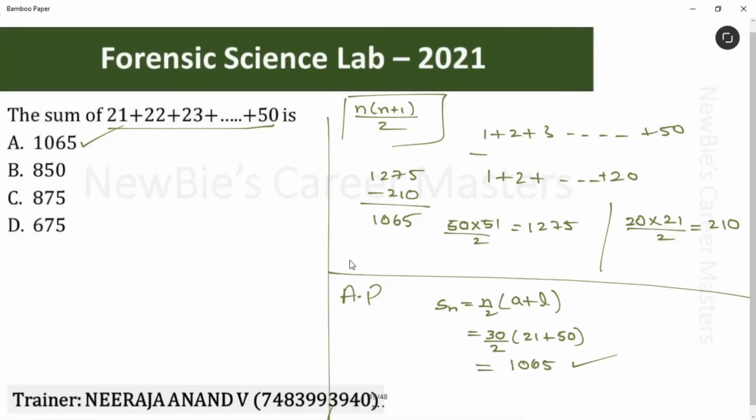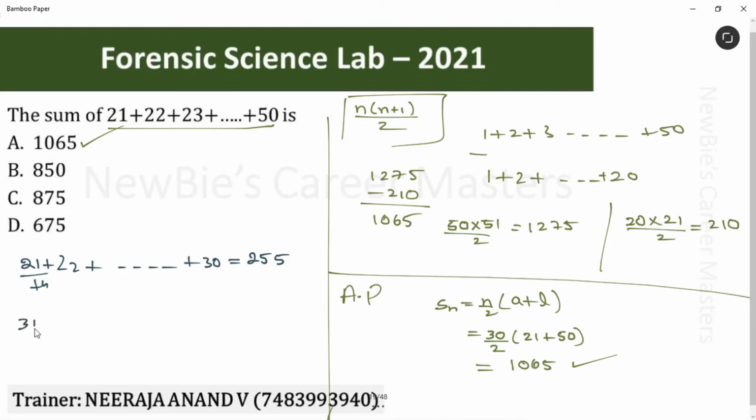Newbies, let me introduce a wonderful shortcut to add any continuous 10 numbers. See, 21 plus 22 up to 30. This value is, just add 4 to this first number. We get 25 and place 5 as the ending number. This simple it is. You can add and check. To add any continuous 10 numbers, take the first number, add 4 to that and place like this. Last number should be 5.